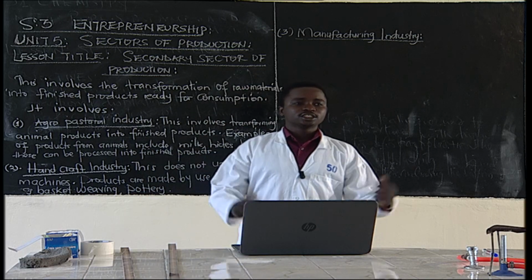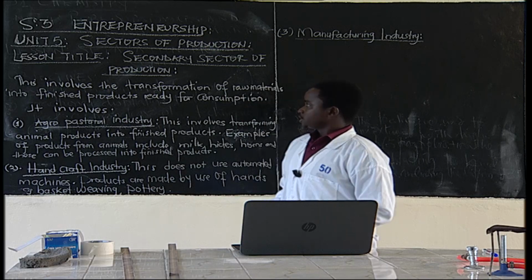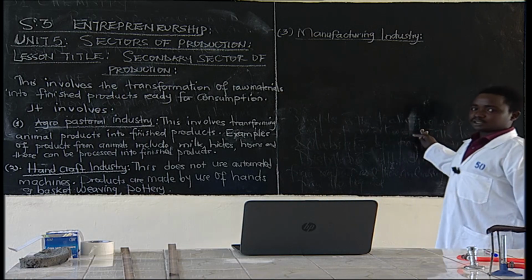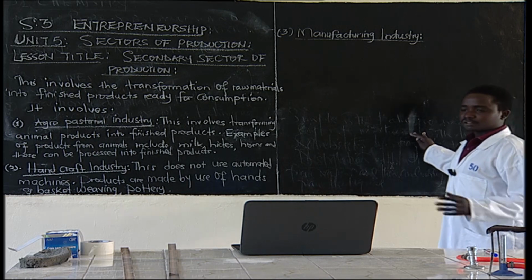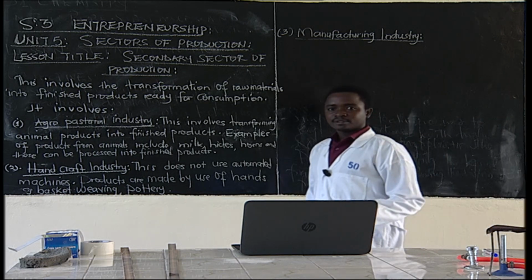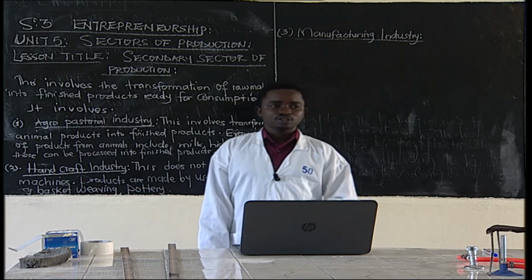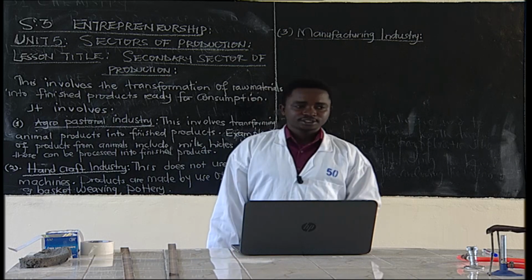So with the manufacturing industry, this deals with like the manufacture of medicine, chemical industries, textile industries, metal fabrications. All those ones are under manufacturing industries.